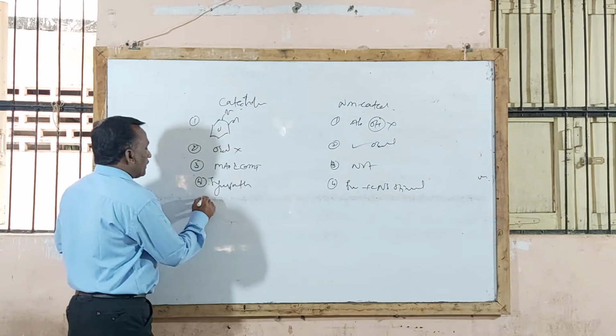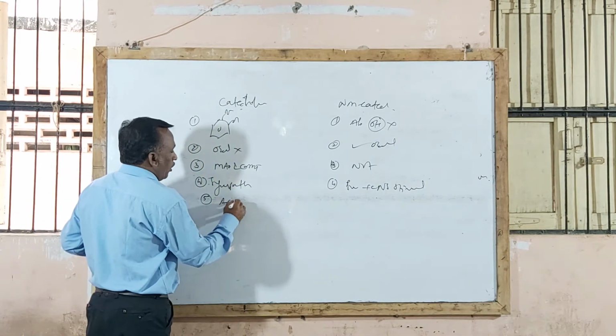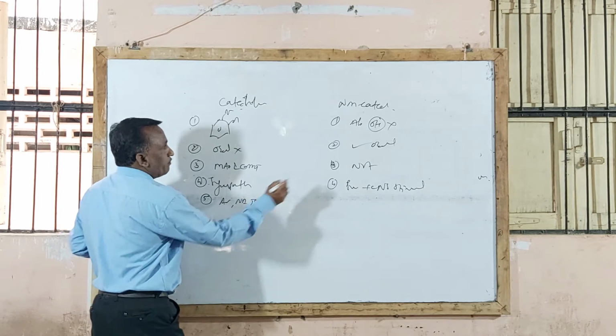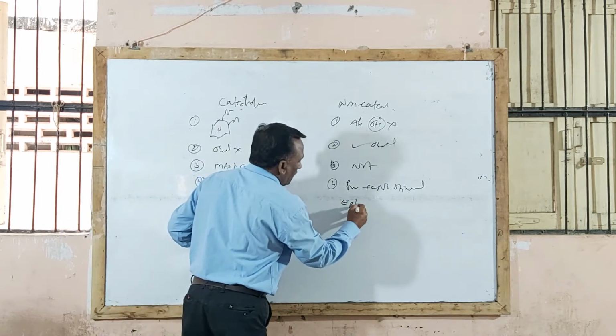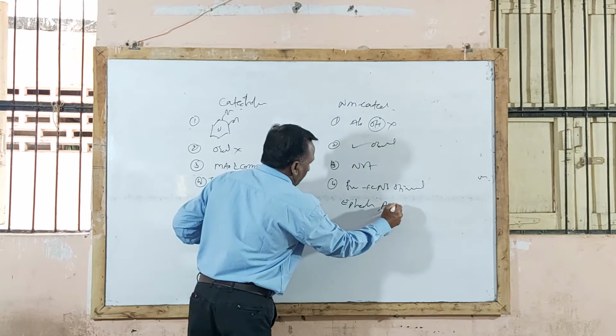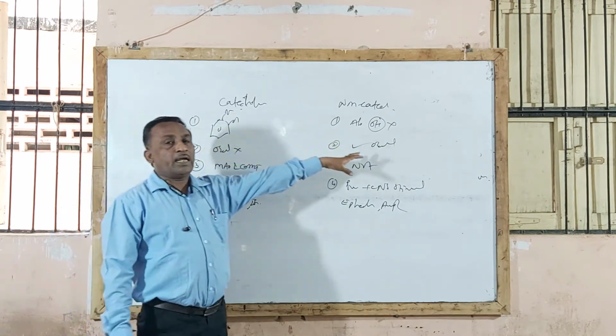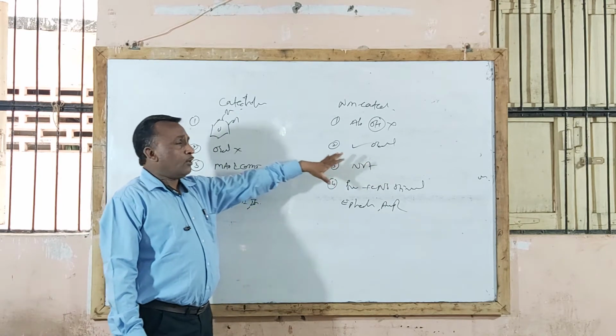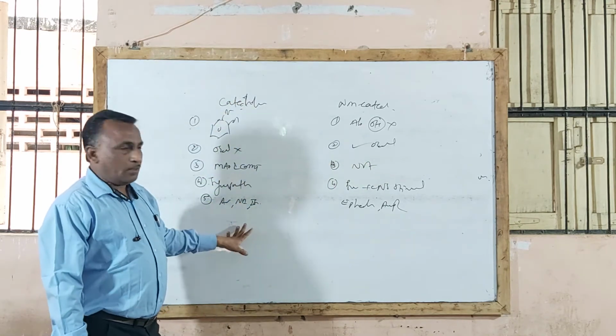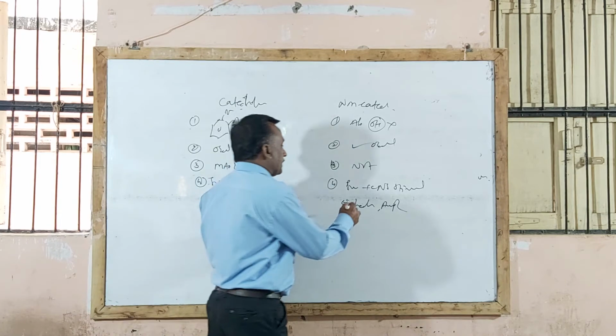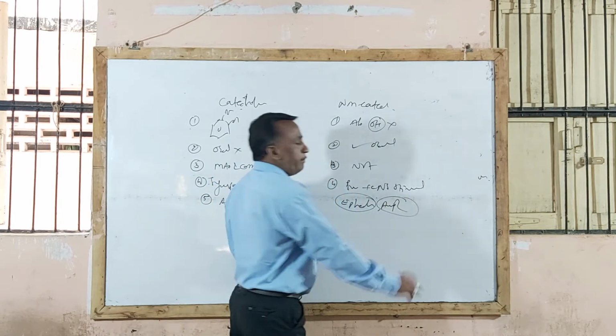Another difference is that catecholamine examples are adrenaline, noradrenaline and isoprenaline, while non-catecholamine examples are ephedrine and amphetamine. So this is the difference between catecholamines and non-catecholamines. Up till now we completed catecholamines. Now, under non-catecholamines, the examples are ephedrine and amphetamine.